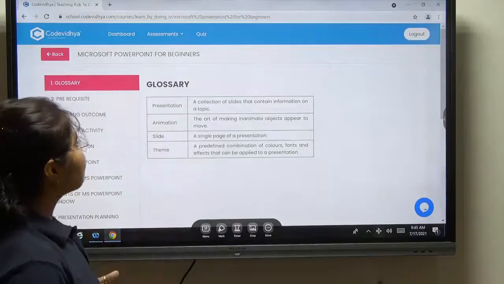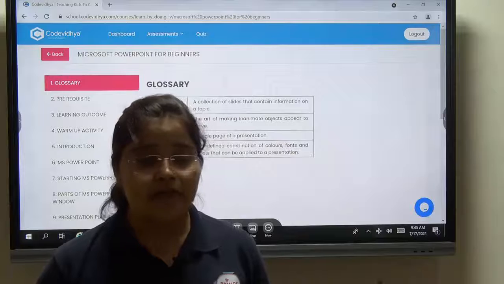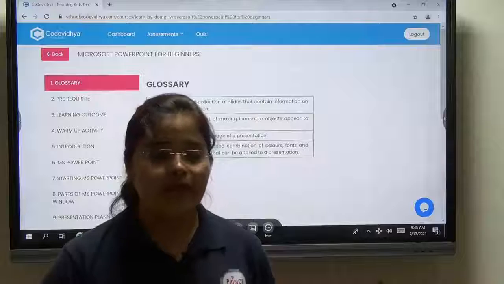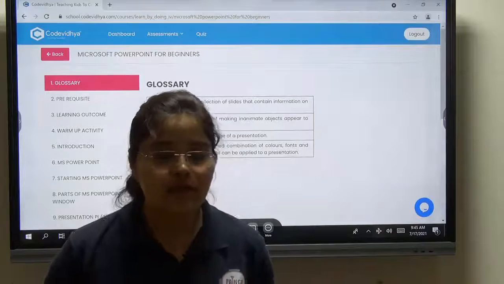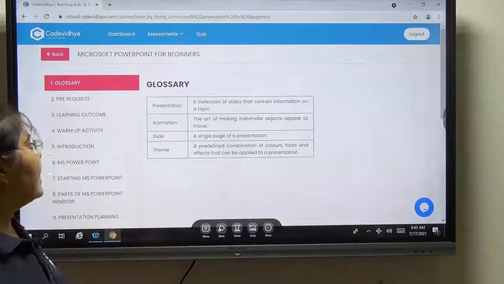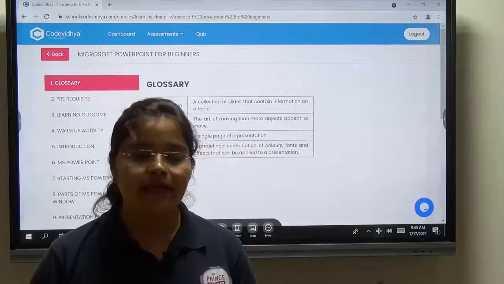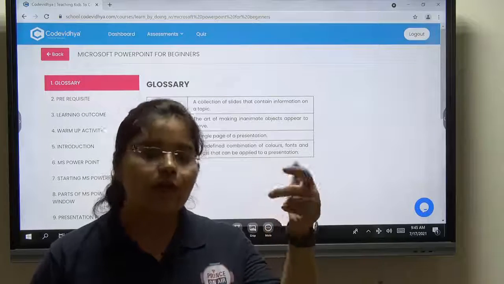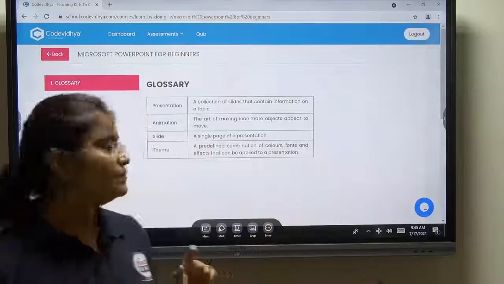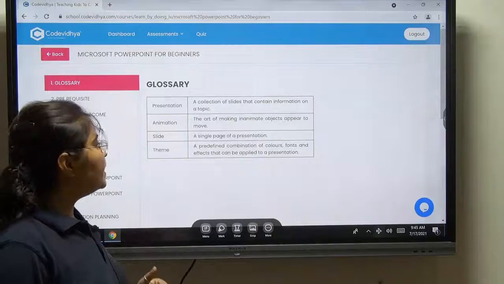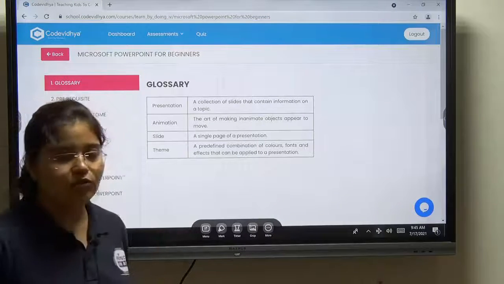Okay. So next is animation. Animation क्या है? Animation is an appearance or illusion like any object is moving. Mean एक illusion होता है कि कोई object move कर रहा है. That is known as animation. Next slide. A single page of presentation. जैसे हमारे पास एक बुक होती है, बुक में अगर एक पेज आप लेते तो उसको हम पेज बोलते हैं, बट प्रेजेंटेशन में अगर आप एक पेज को क्या बोलते हैं? Slide.